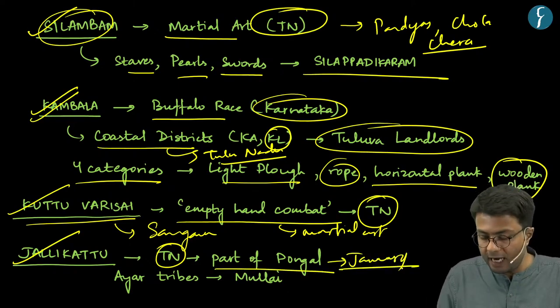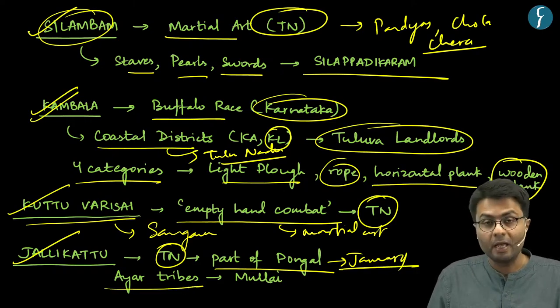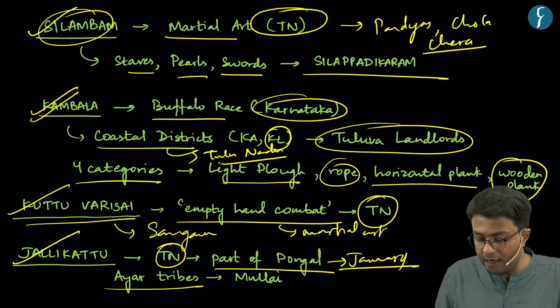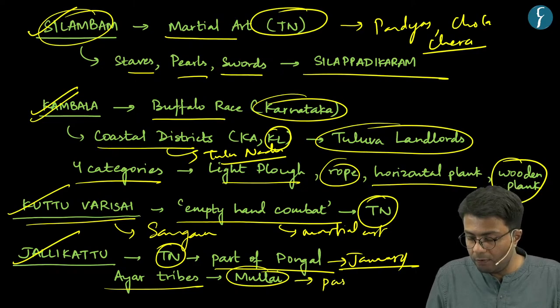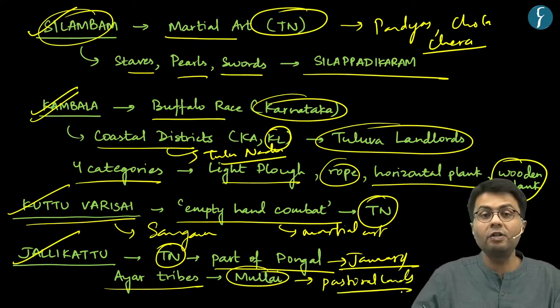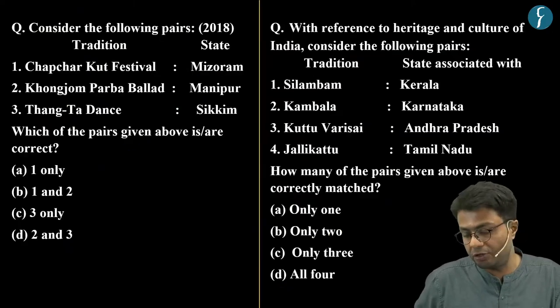Now, the main tribe which inherits this tradition is known as the Ayar tribe. And these tribes inhabit the region of Mullai, which is also a Tamil term for pastoral lands. Hence, as we know more about these four events, let us now deal with the practice question.